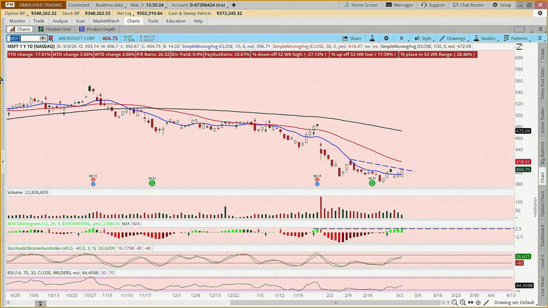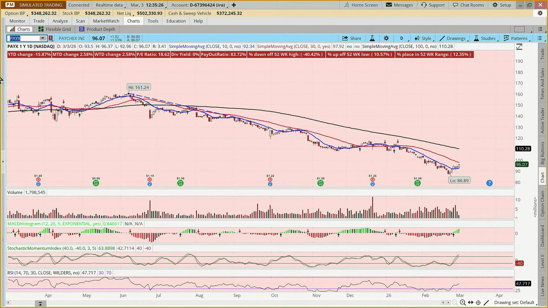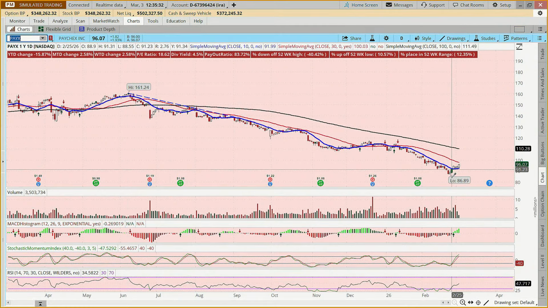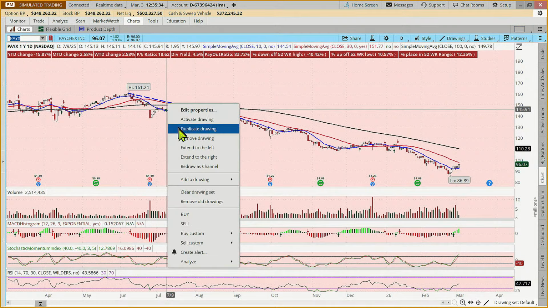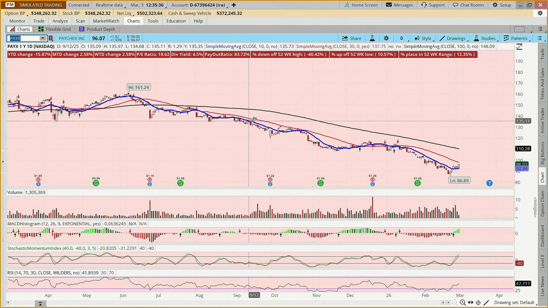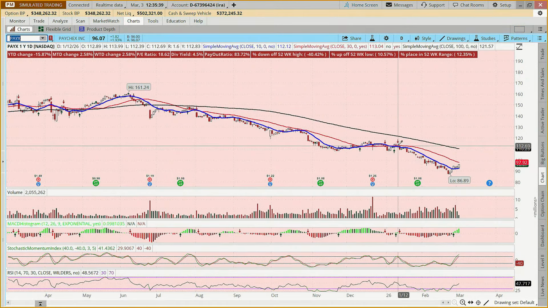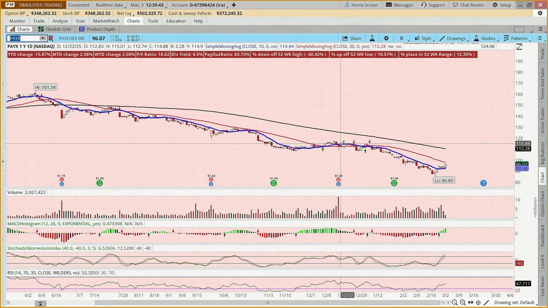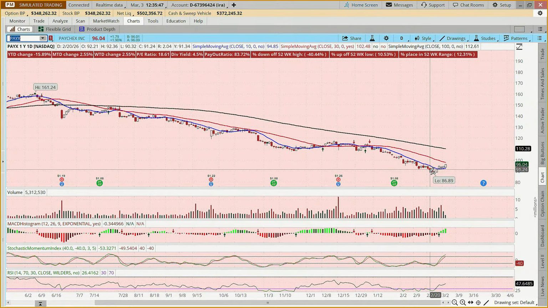Okay. Now, if we look at Paychex, this has gone from 161 down to 86, so almost a 50% fall in price. It's been trending below that 30-day moving average. It's peeked its head above once or twice and then fallen down below.